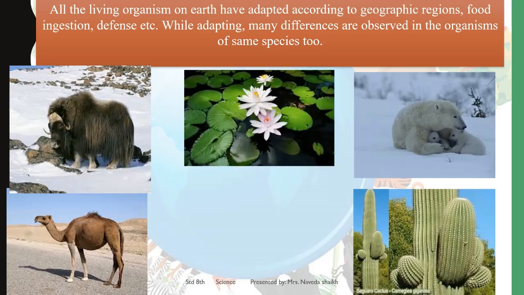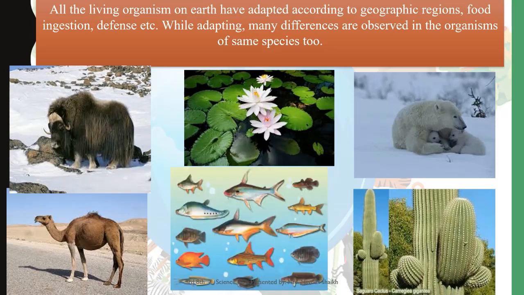Likewise, the lotus plant, if you have seen, they are fully submerged or partially submerged in water. Now, if you keep anything submerged in water, they tend to get rotten. But here, these plants have adapted themselves in such a way that they float also and they stay alive as well. Same way, there are different types of fishes which have adapted themselves in such a way that they can live inside the water and at different levels also.